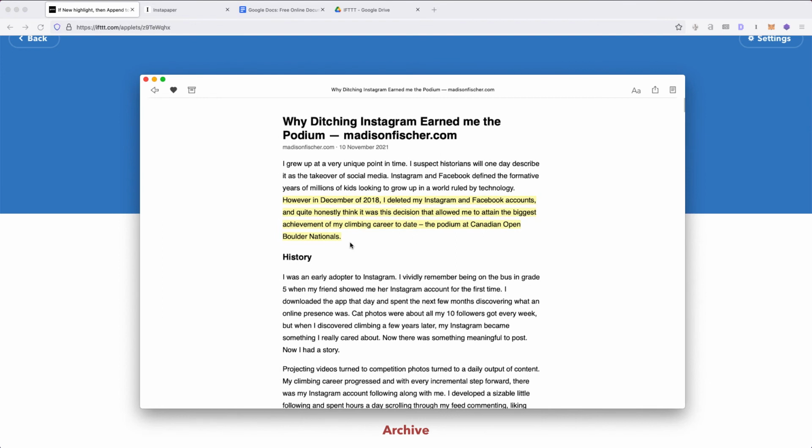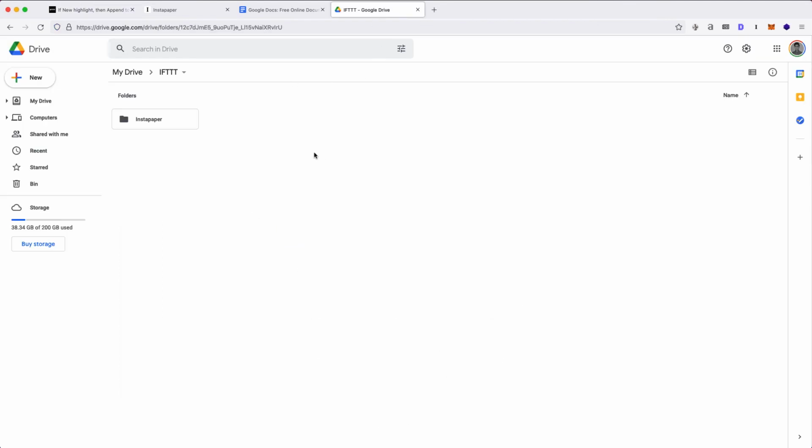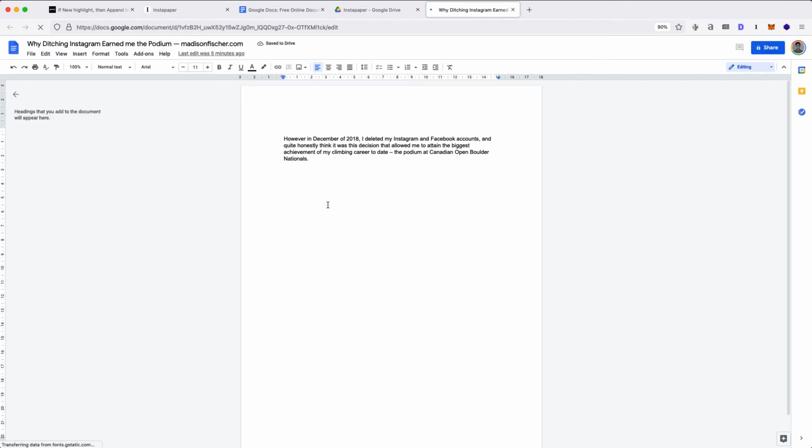If we switch over to Google Docs, you can see the results. So we can see that a folder has got created at the correct path, and within this folder we can see the Google Doc with the title of the content. And if we open that, we can see our highlight. Now if I highlight another string of text in the same article, it will get saved to the same Google Doc. However, if I highlighted a string of text in another article, it will get saved in a separate Google Doc, but in the same folder.